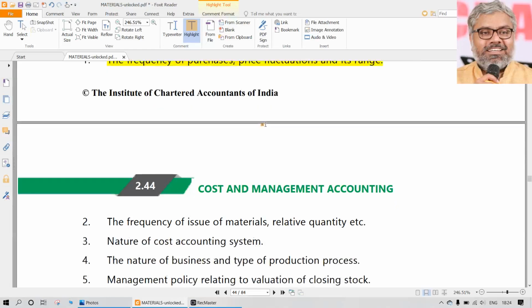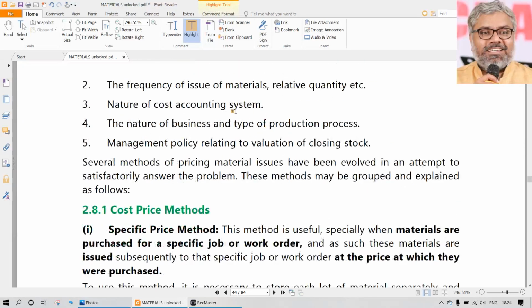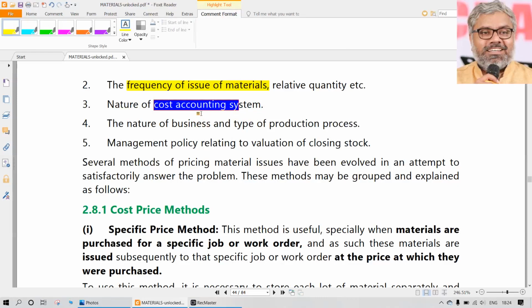Depending upon the frequency of purchases, depending upon the price fluctuations of the materials and range of the materials. Same way the frequency of issue of the materials, nature of the cost accounting system. So that is another point here just for understanding: the nature of the cost accounting system, and the nature of the business itself, will naturally have an impact.